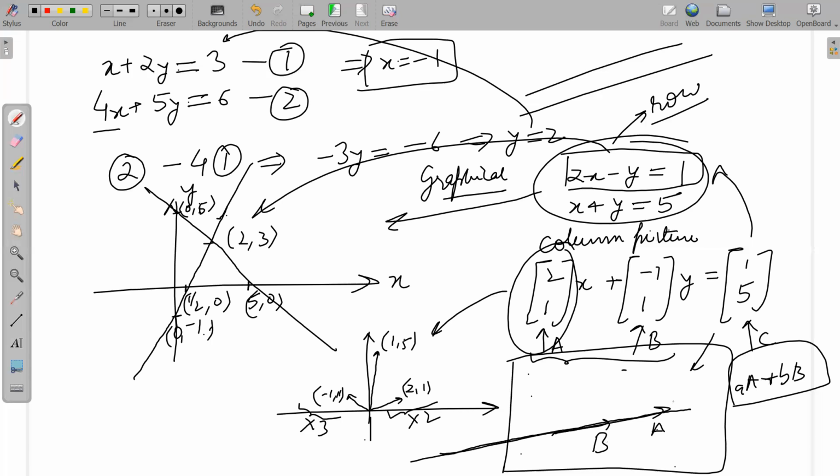We are just adding these two vectors, obviously by multiplying each with a scalar. Both of them are being multiplied with a scalar. But even if you multiply with any scalar whatsoever, you cannot go other than this line. So please do not confuse.